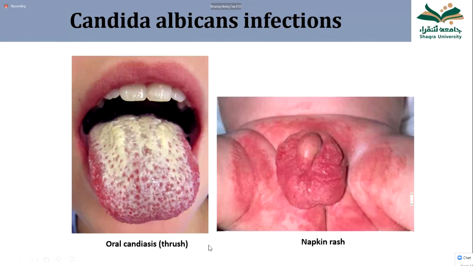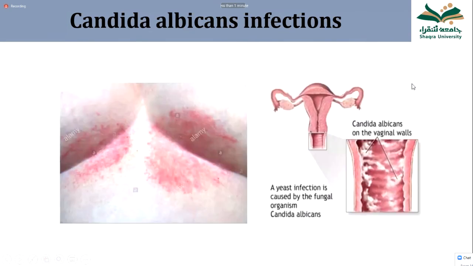These are examples of a few infections in healthy people. So this is oral candidiasis. On the surface of the mucosa, a white colored patch. So it is not invading deep. It can occur in healthy people, especially in diabetic patients. And this is nappy rash in infants, because infants frequently urinate and this area remains wet. That is why the infection can occur. Infection can also occur in females in the vagina. It can cause vaginal candidiasis on the surface, or below the breast, or in moist areas of the skin. There the infection with Candida can occur.